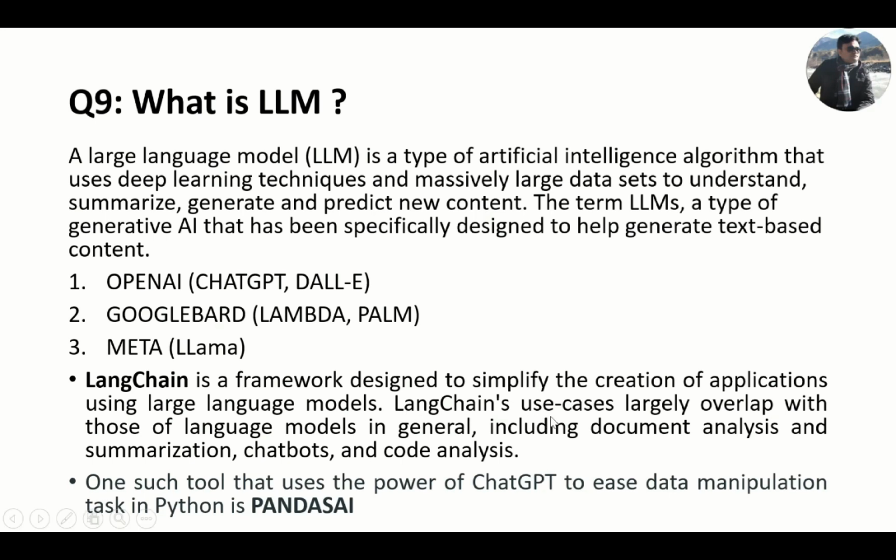LangChain's use cases largely overlap with those of language models in general, including document analysis, summarization, chatbots, and code analysis. So with the help of just OpenAI, LangChain can use this OpenAI and can create many application functionalities. LangChain is also having the features of chaining and agent. So it is also very much used in the industry nowadays.